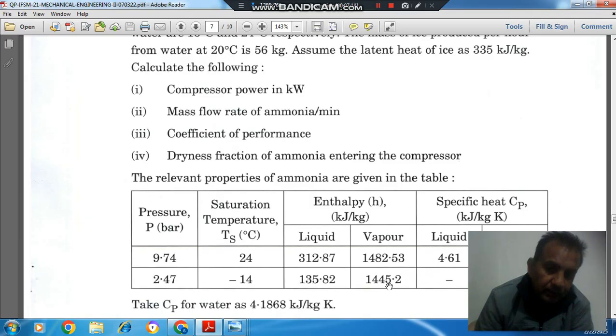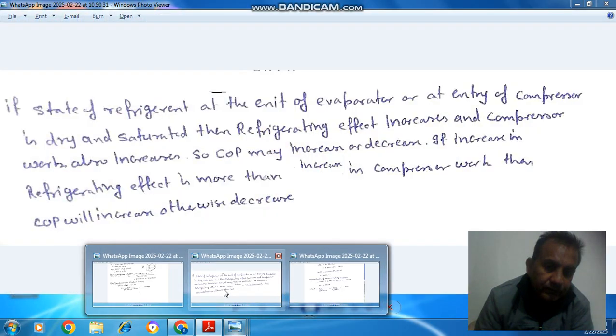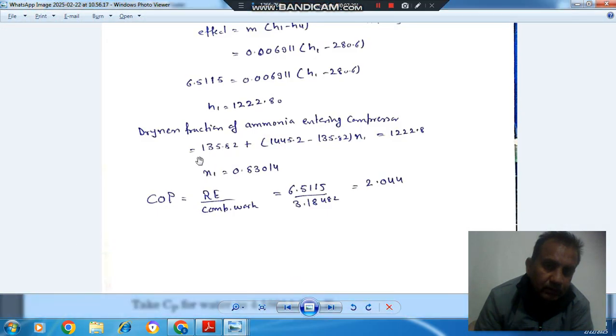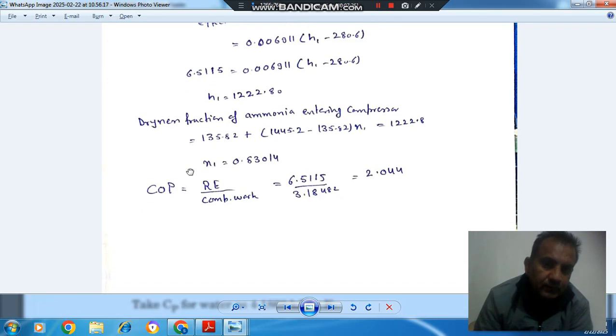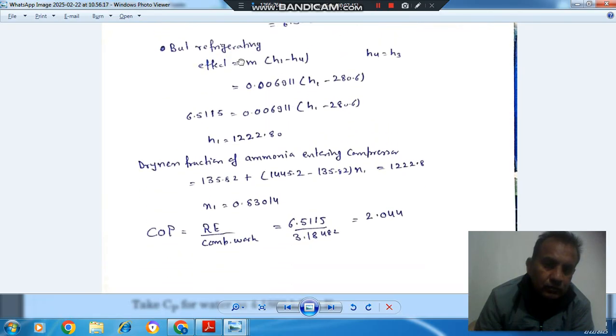Now from the table we can find the enthalpy of saturated liquid and enthalpy of saturated vapor, and assume a dryness fraction, and at 1 we know the enthalpy, so it will be 135.82 plus 1445.2 minus 135.82 into x1. So x1 comes out as 0.83014. So that is your dryness fraction. Okay, and COP is refrigerating effect by compressor power. Compressor power we have calculated, refrigerating effect is this one. So COP comes out as 2.044.